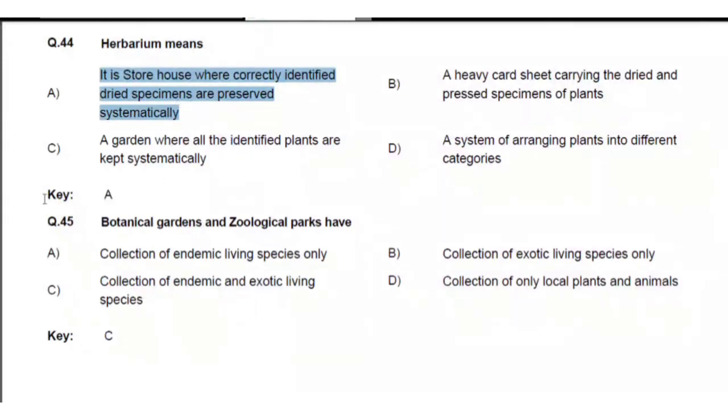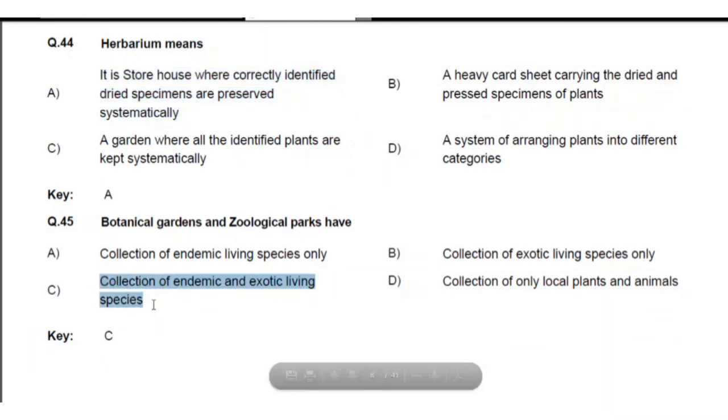Then the last question: botanical gardens and zoological parks have collections of endemic and exotic living species. So here the best answer is C. Remaining three are not related. So we have already completed the 45 questions regarding this NEET level.